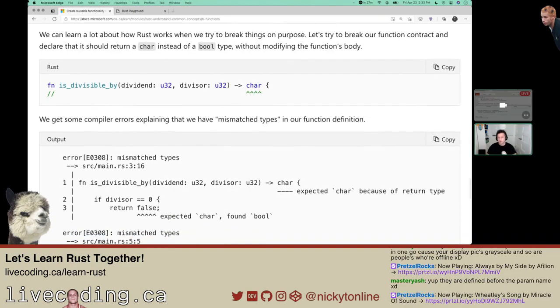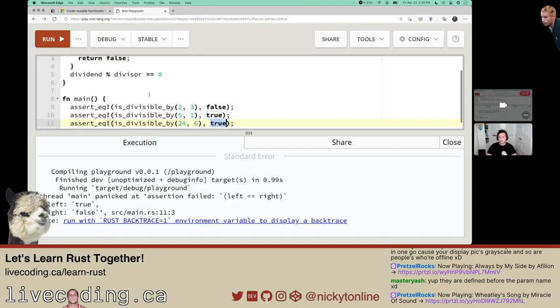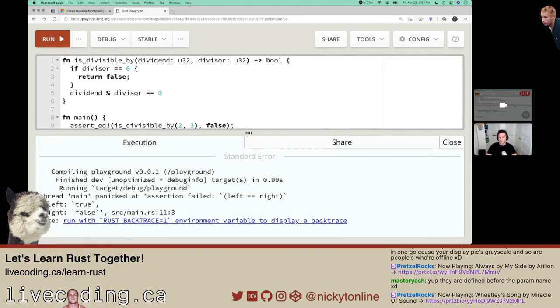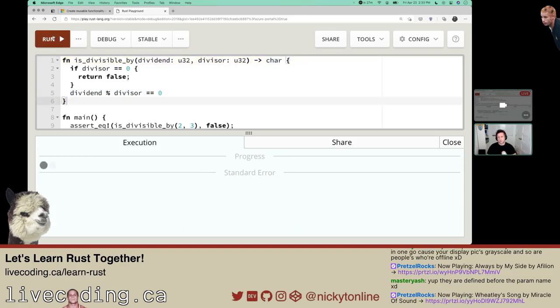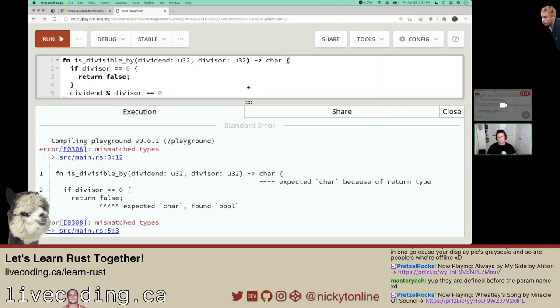Let's try and return char instead. Char obviously does not map to a Boolean here. It should give us a compilation error saying, hey, you should be returning a Boolean. I'm assuming it's saying you didn't return a char. Yeah, expected char because of return type.